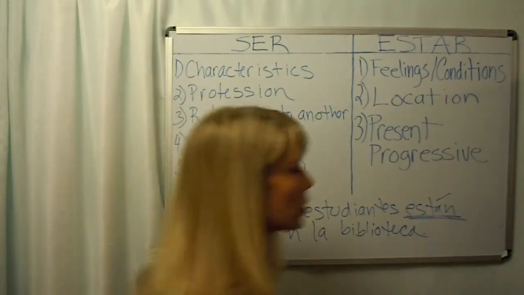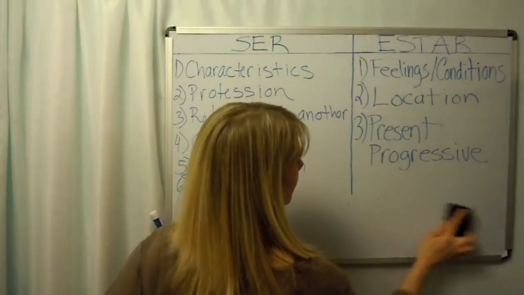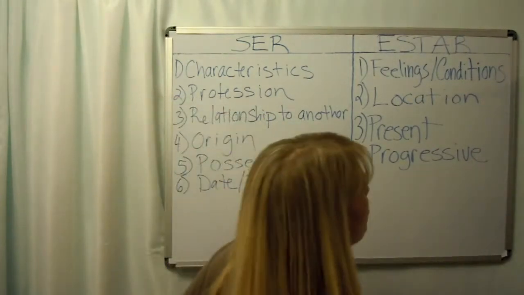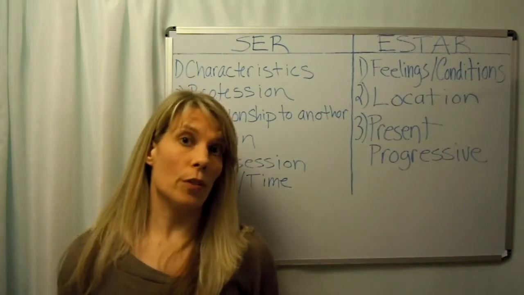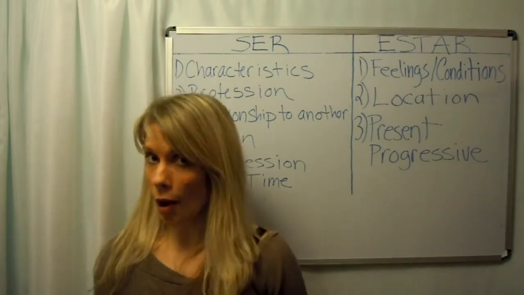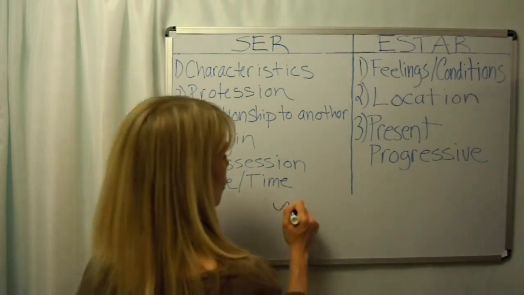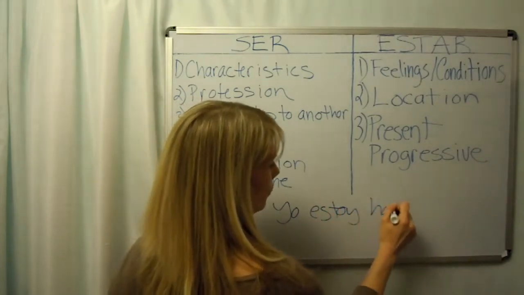Our third use with estar is something you've probably seen already, but in case you don't remember, present progressive. It's describing what you're doing now. So right now I am talking. So if I wanted to say I am talking, I'd say yo estoy hablando.